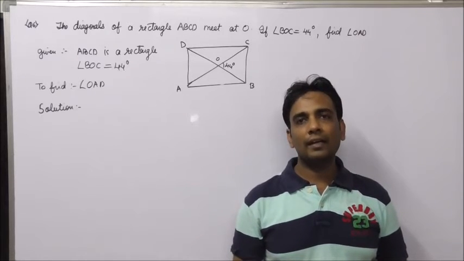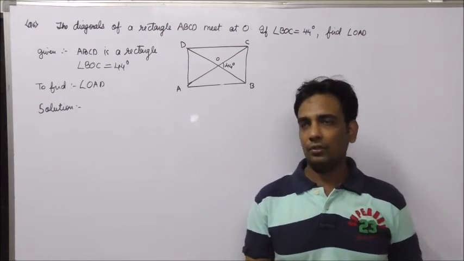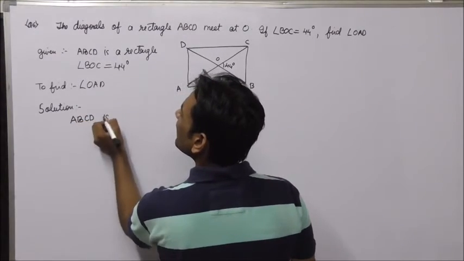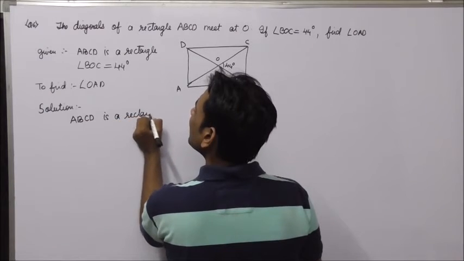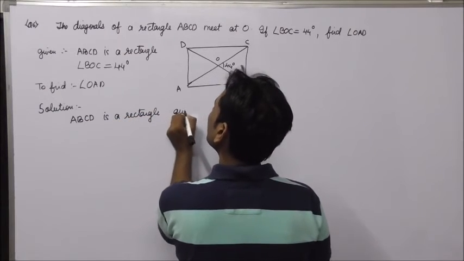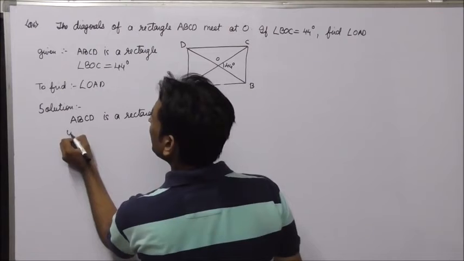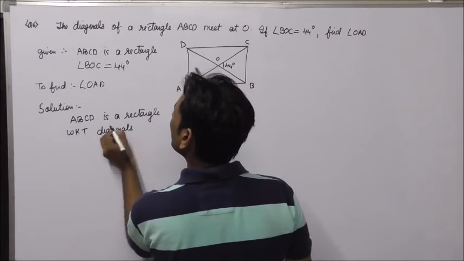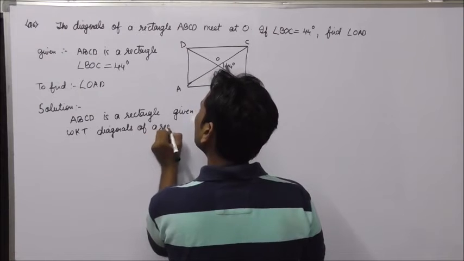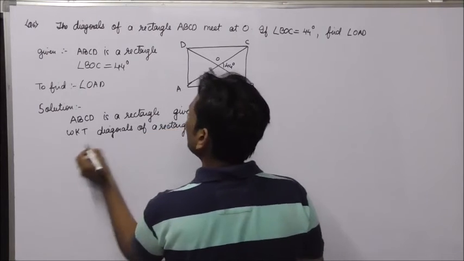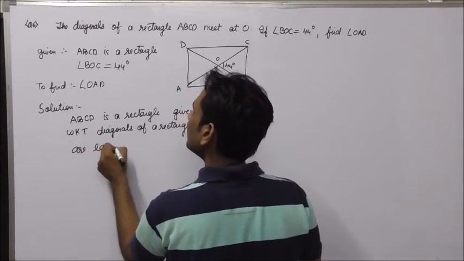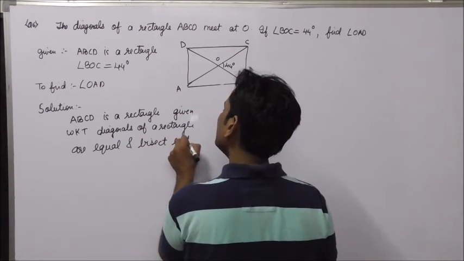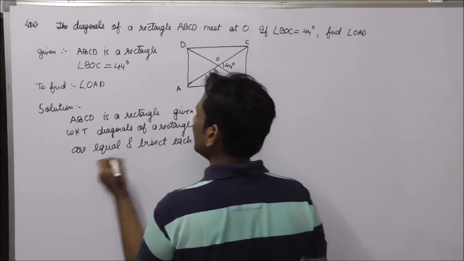For such a sum, you will use the properties of diagonals of a rectangle. We know that diagonals of a rectangle are equal and bisect each other. ABCD is a rectangle, given. We know that diagonals of a rectangle are equal and bisect each other.